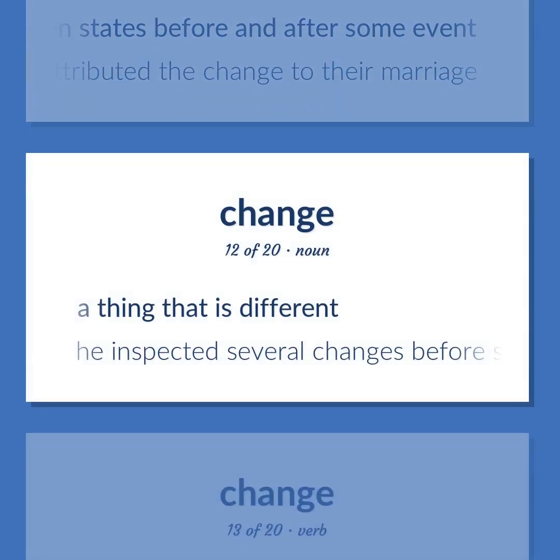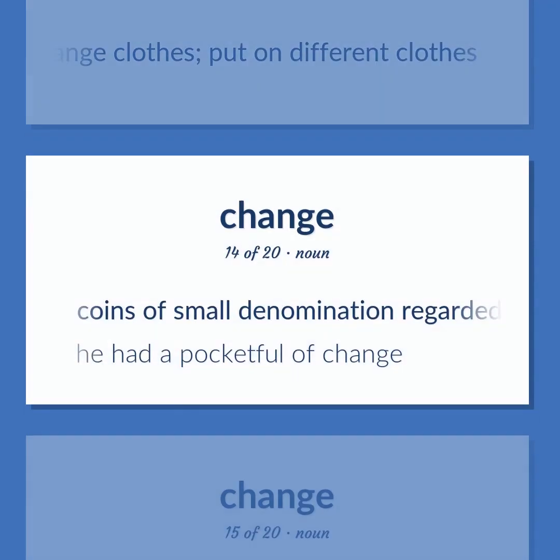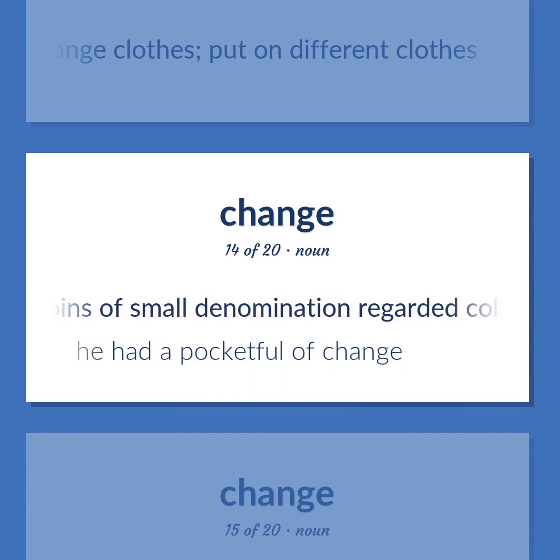A thing that is different. He inspected several changes before selecting one. Change clothes. Put on different clothes. Coins of small denomination regarded collectively. He had a pocketful of change.